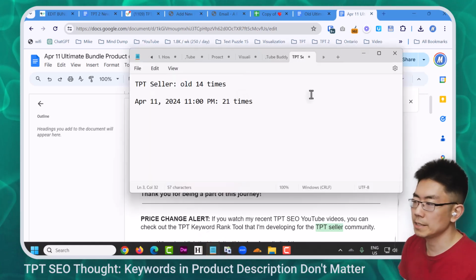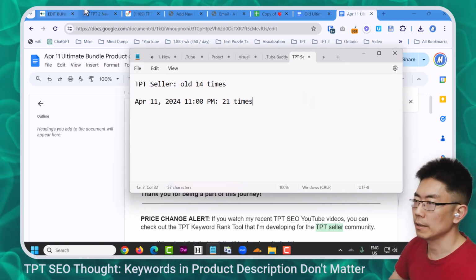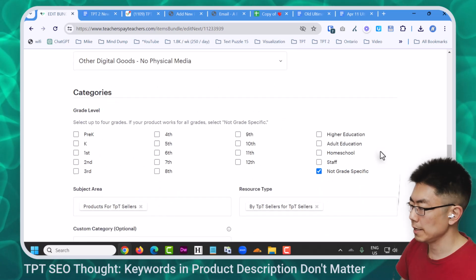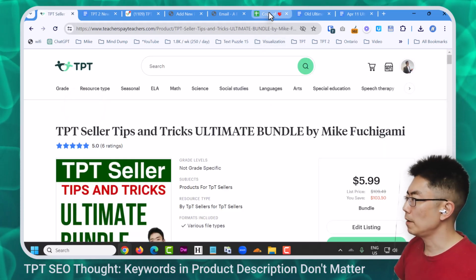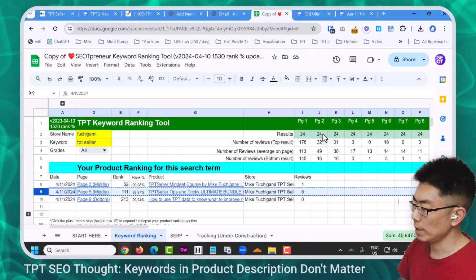So the question is, does adding it 7 more times change its ranking? Let's find out. I'm going to update this resource. Nothing has changed, so I don't need to send a note to buyers. Let's hit submit. And just for fun, let's go to keyword ranking. Now I need it to go back to red to actually load.